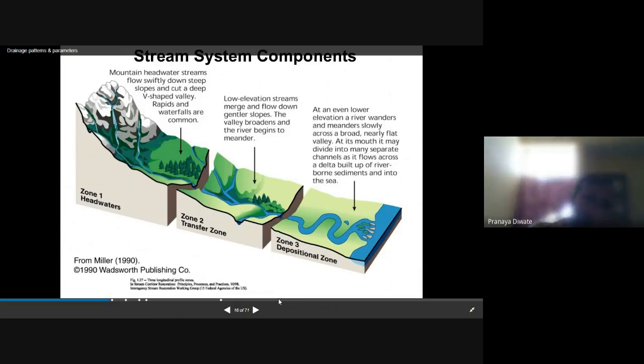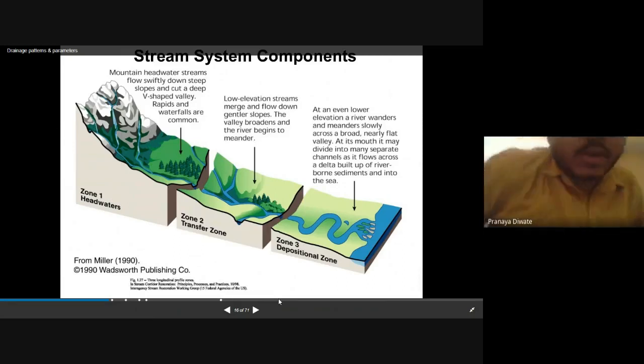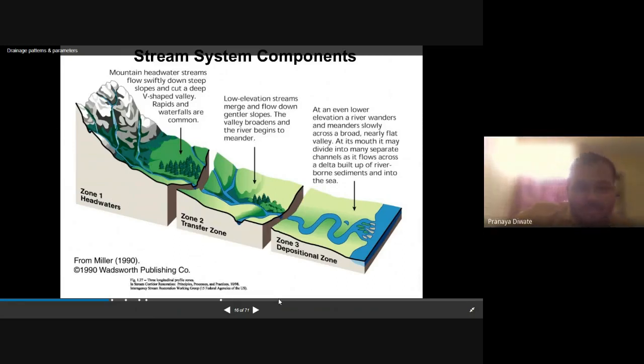You know that where the V-shaped valleys are formed, you have high velocity in the headwater. So the mountain headwater stream flows swiftly down a steep slope and cuts a deep V-shaped valley, and waterfalls are formed.